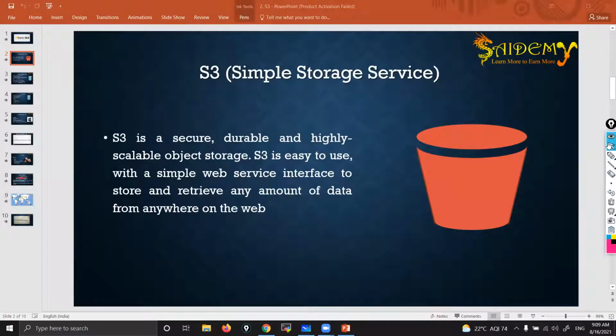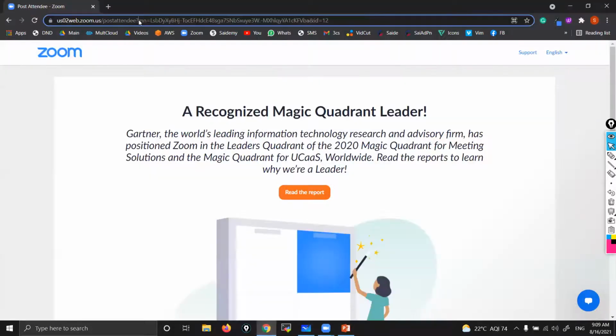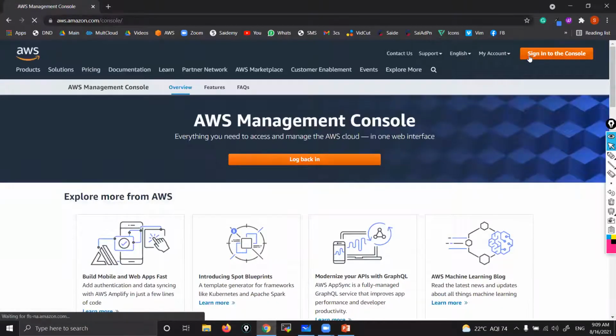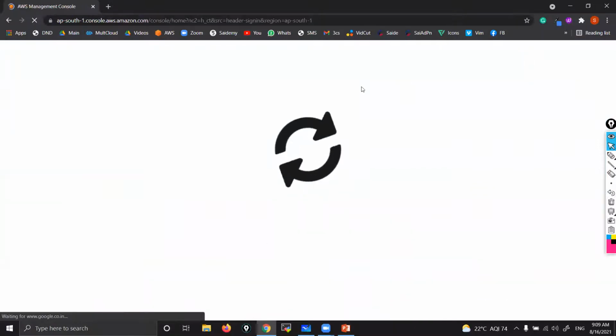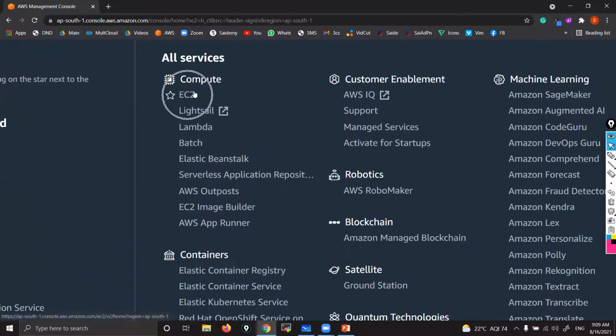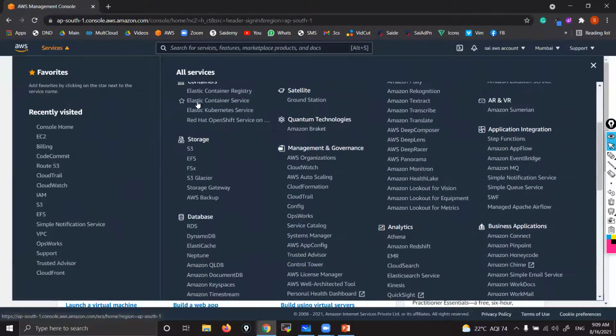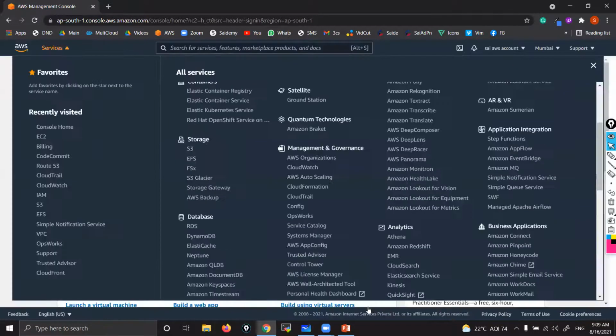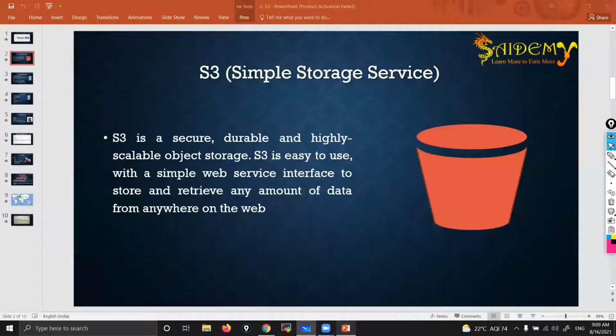Okay, so what is S3? See, EC2 is a compute module, one of the compute services. But S3 is a storage service. Let me show you here. If you log into your AWS account, here you can see EC2 is one of the compute services, but S3 is one of the storage services. It comes under storage. That means if you want only storage, then you can go for S3. It's kind of simple, guys.